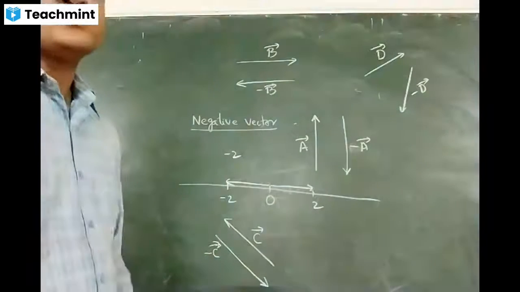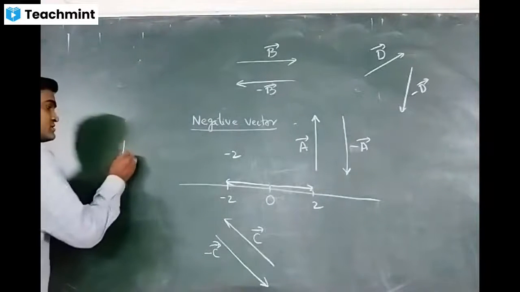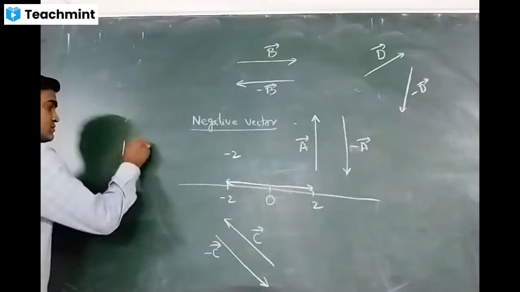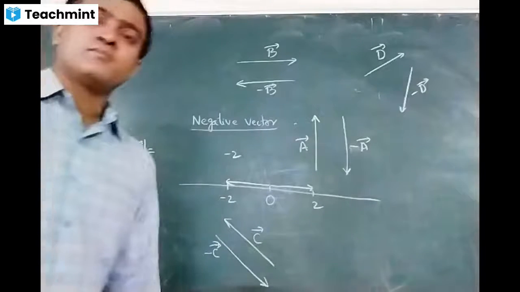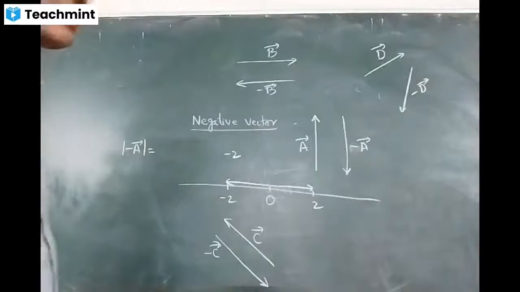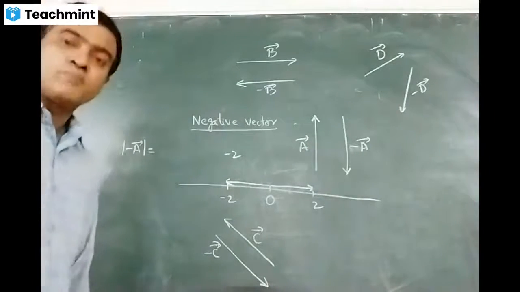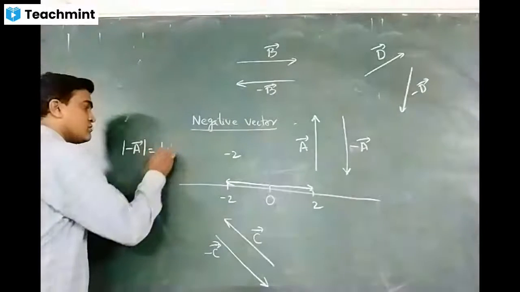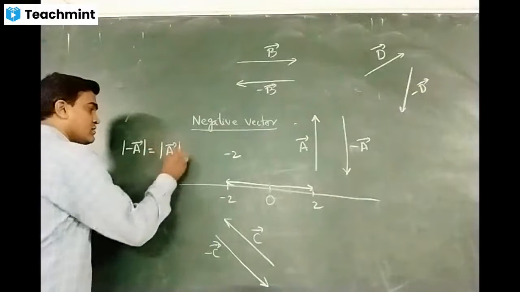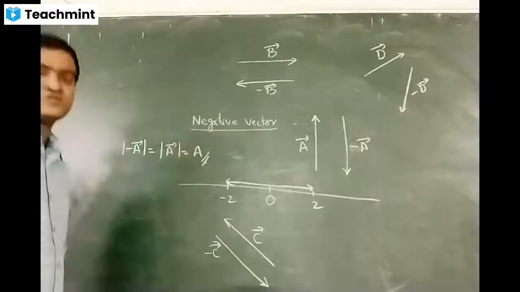Even if you take modulus of a negative vector, modulus of minus A, modulus of a negative always gives positive, so it is plus A. Modulus of A bar is nothing but A only.